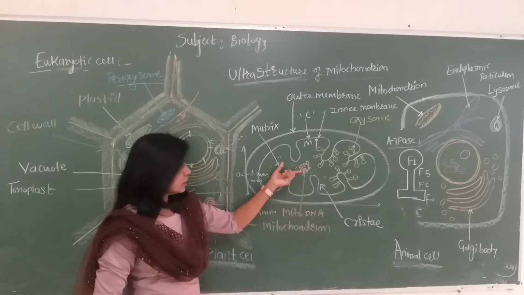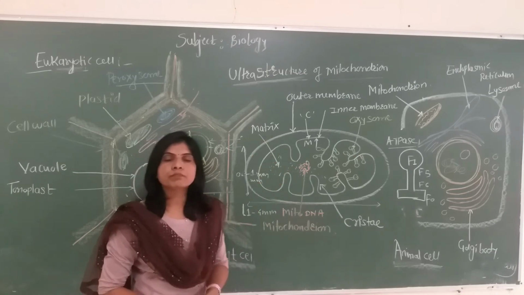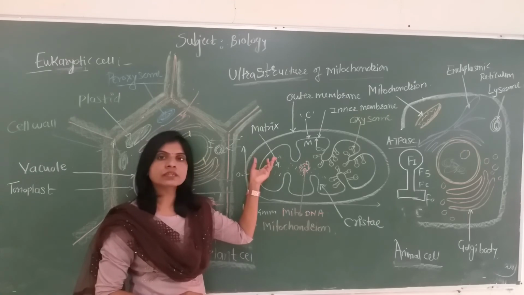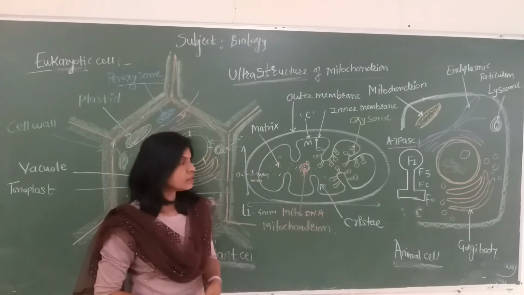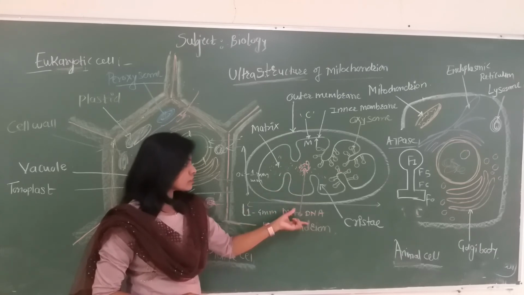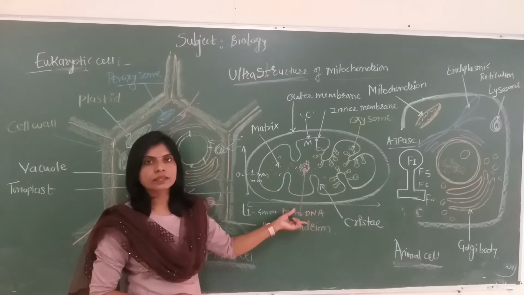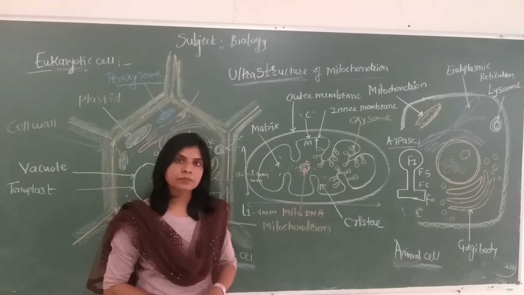Inside the inner membrane, the granular substance present is called the matrix. The matrix is granular, alkaline, proteinaceous. It has a number of organic and inorganic substances. It has circular DNA called mitoDNA, which makes the mitochondria a semi-autonomous cell organelle. They multiply on their own. Their multiplication is not directly dependent on the nucleus of the cell.